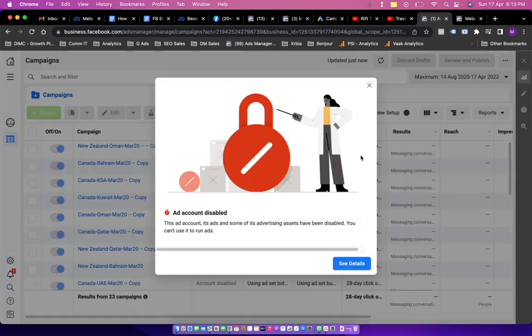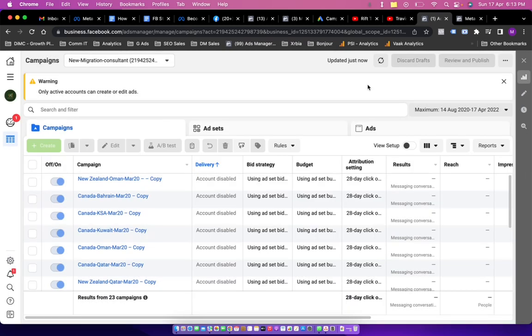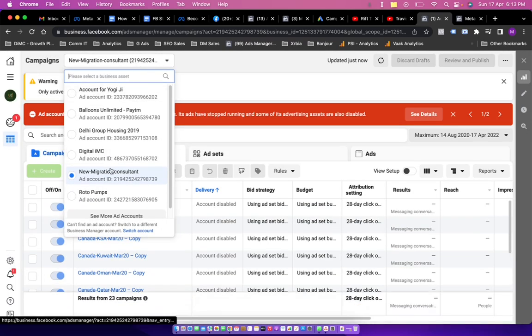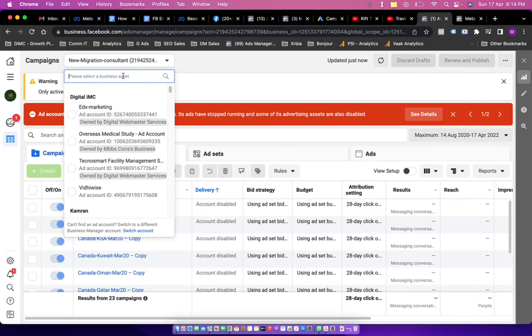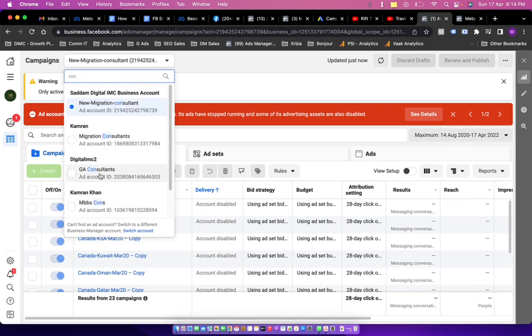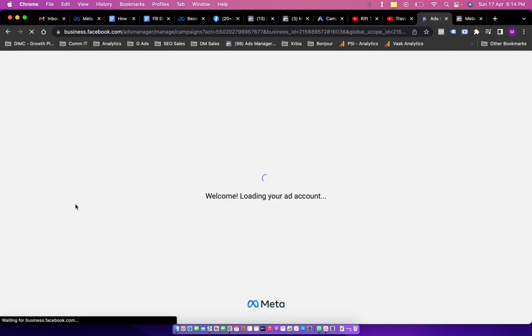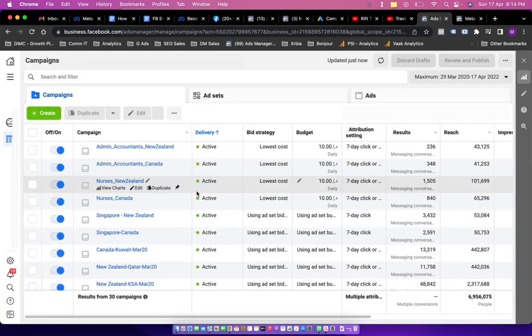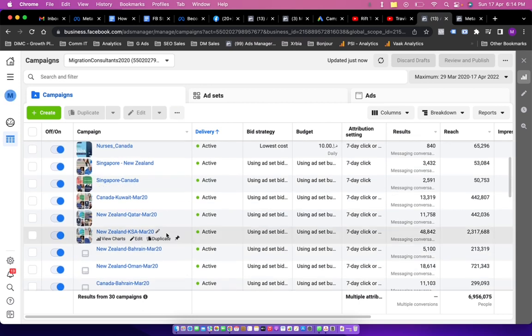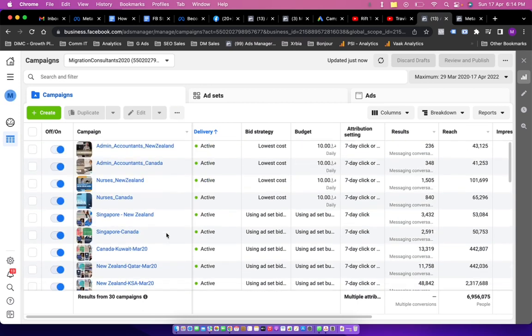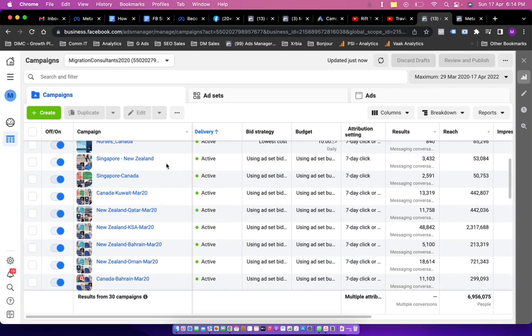All right, so this one is also disabled. So Facebook is doing this a lot, that they keep on activating or deactivating the ad accounts. All right, so let's go into the third account of the same company. Right, so this one is having active campaigns, and you can see there are a lot of campaigns running for countries like Canada, New Zealand, and Qatar, KSA, Bahrain.